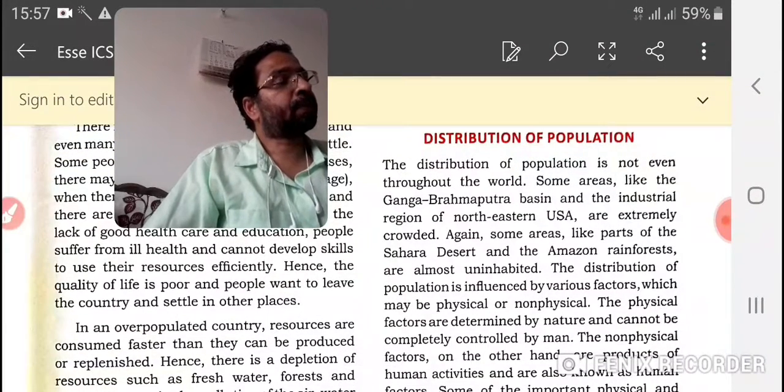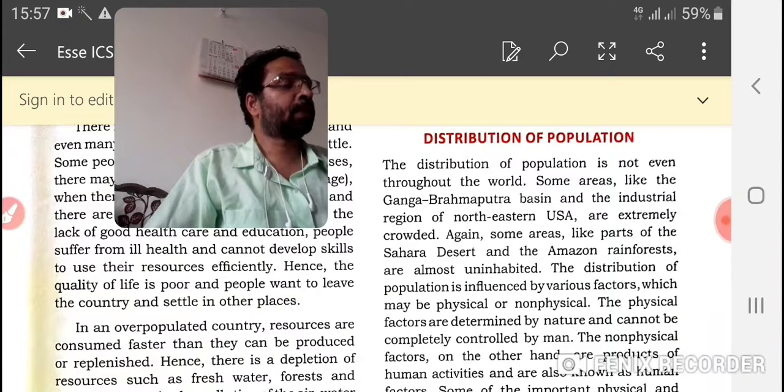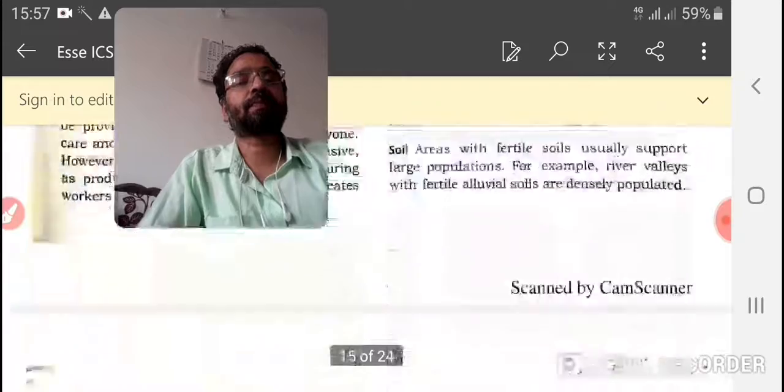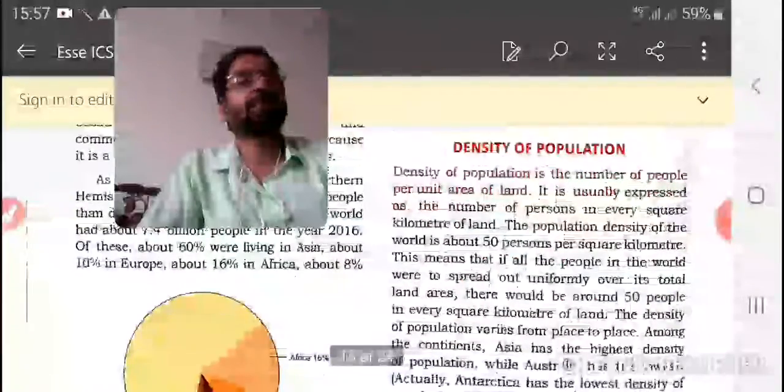What we are going to learn is the density of a population.